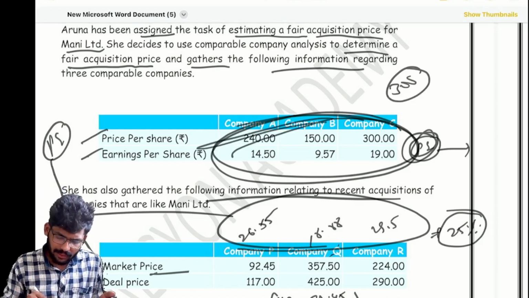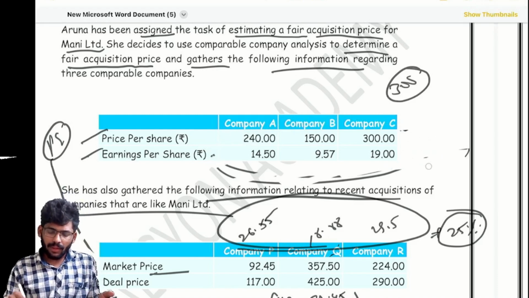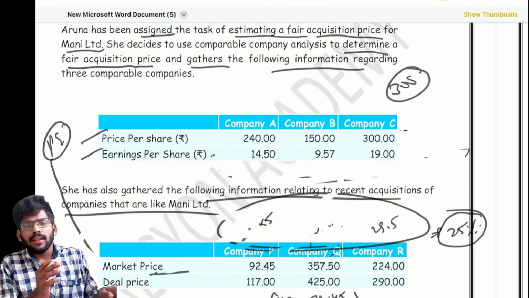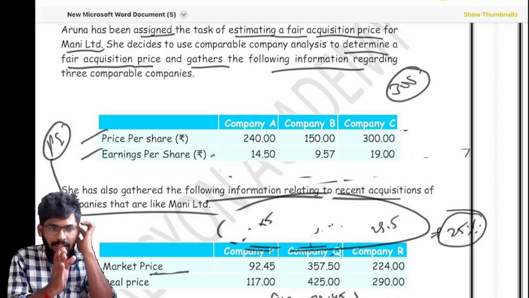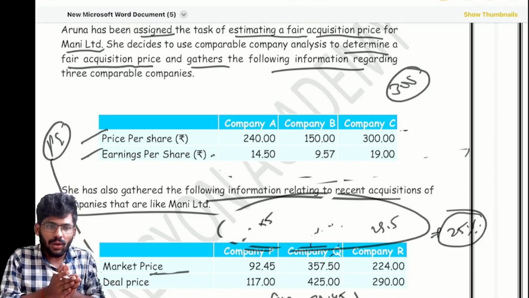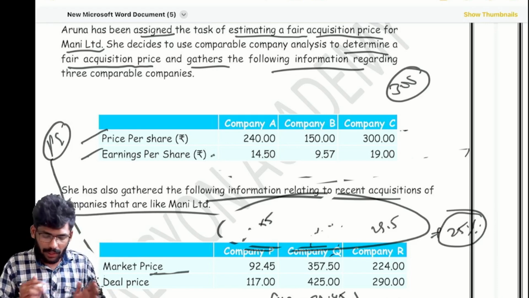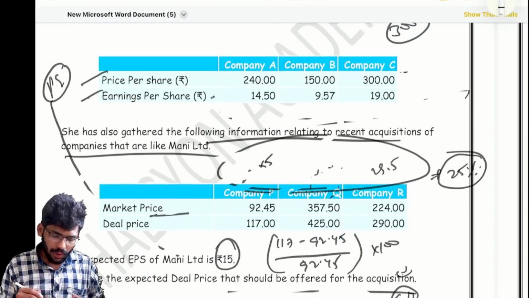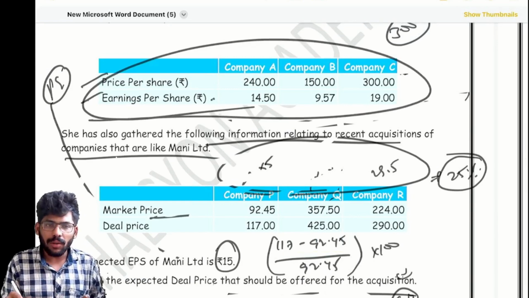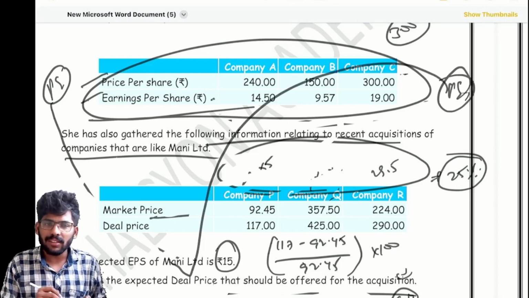If you see the question, it's very simple. The question is asking about the deal price. How to get the deal price? Deal price equals intrinsic price plus acquisition premium. We know the intrinsic price, nothing but the market price of a target company. We have the EPS value given directly, 15. By using these two values, we can find out the PE and then take the average PE of the three companies. By using these two, we will get the market price. Yes, intrinsic value we got already.